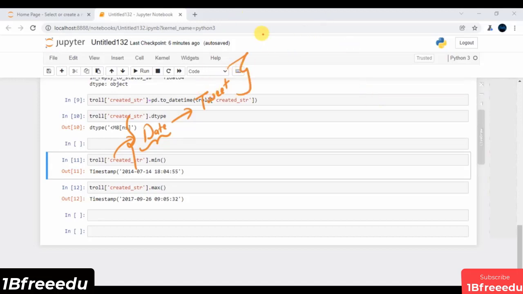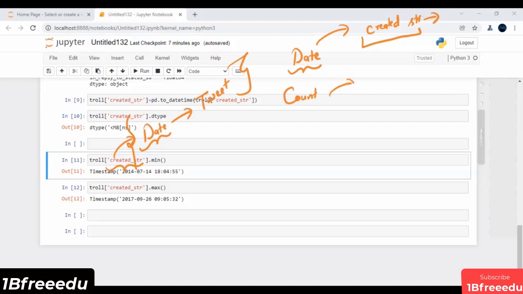If I write the pseudocode, first and foremost, you need the date. So I can extract this date from this created_str feature, calling some inbuilt function just to extract the date. Once I have this date, I need some count.